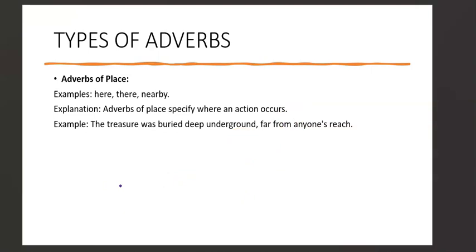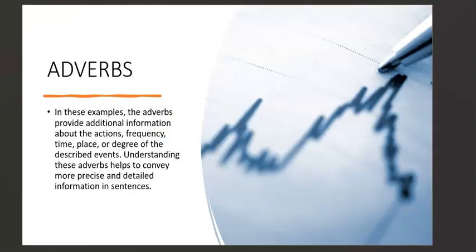Where something was done. Then lastly, this is the last type actually. So to conclude on adverbs, in these examples that I've given above, adverbs provide additional information about the action, the frequency, time, place, or degree of the described event. Understanding these adverbs helps to convey more precise and detailed information in sentences.